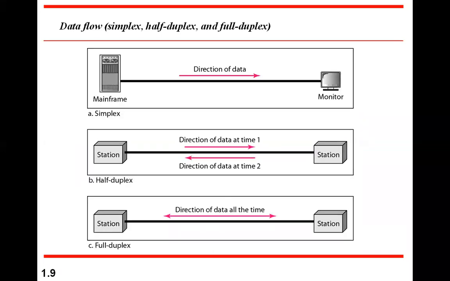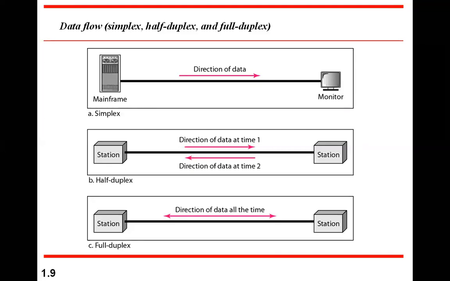Then the flow of data, the modes of data, how they can communicate with each other. We have already studied this in previous classes, but let's review it once again: simplex, half duplex, full duplex. In simplex there will be one sender and one receiver, or multiple receivers also, but the sender is always sending and the receiver is always receiving. That means the roles of both of them are well defined. Transmitter is transmitter, receiver is receiver only. They cannot change their role.